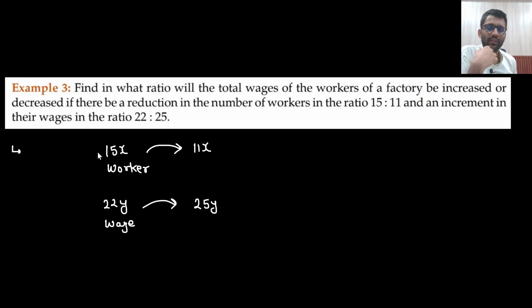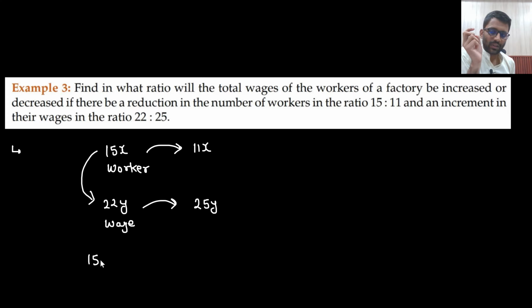So what was the total? There were 15x workers and one worker was earning 22y, so initially one worker was earning 22 into y and 15x workers would have been earning 15x into 22y.